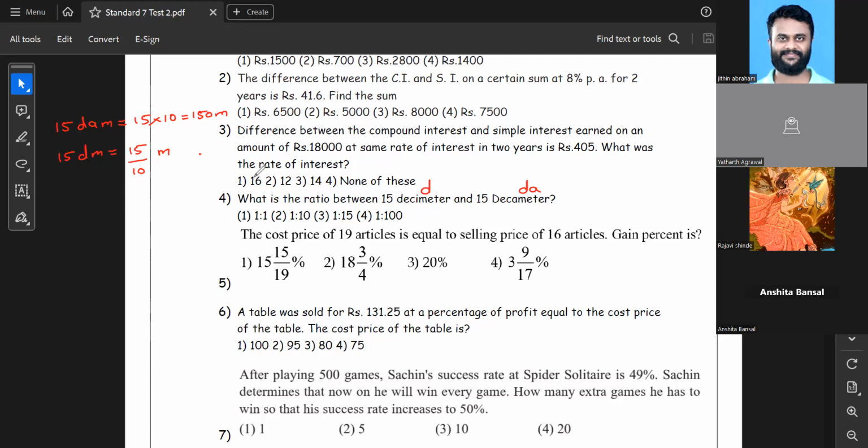Now let's find the ratio. We'll have to find the ratio of 15 decimeter upon 15 decameter. First of all, I'll write 15 decimeter as 15 upon 10, and upon means I'll have to write in the denominator itself. 15 decameter is nothing but 15 multiplied by 10. So all I have to do is cancel 15 and 15. I'll be left with 1 upon 100. That is my answer. Your answer is option 4.